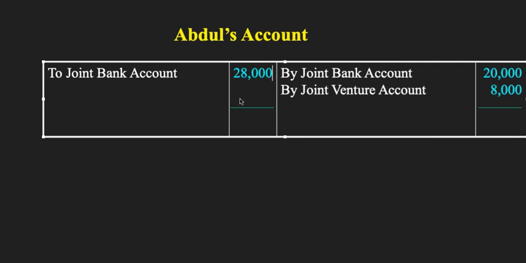And after this we are going to close the accounts. Here we have 28,000 and here we have again 28,000, 28,000 on both the debit and credit sides. So this is Abdul's account, and now we are going to create the last one, which is Bashir's account.